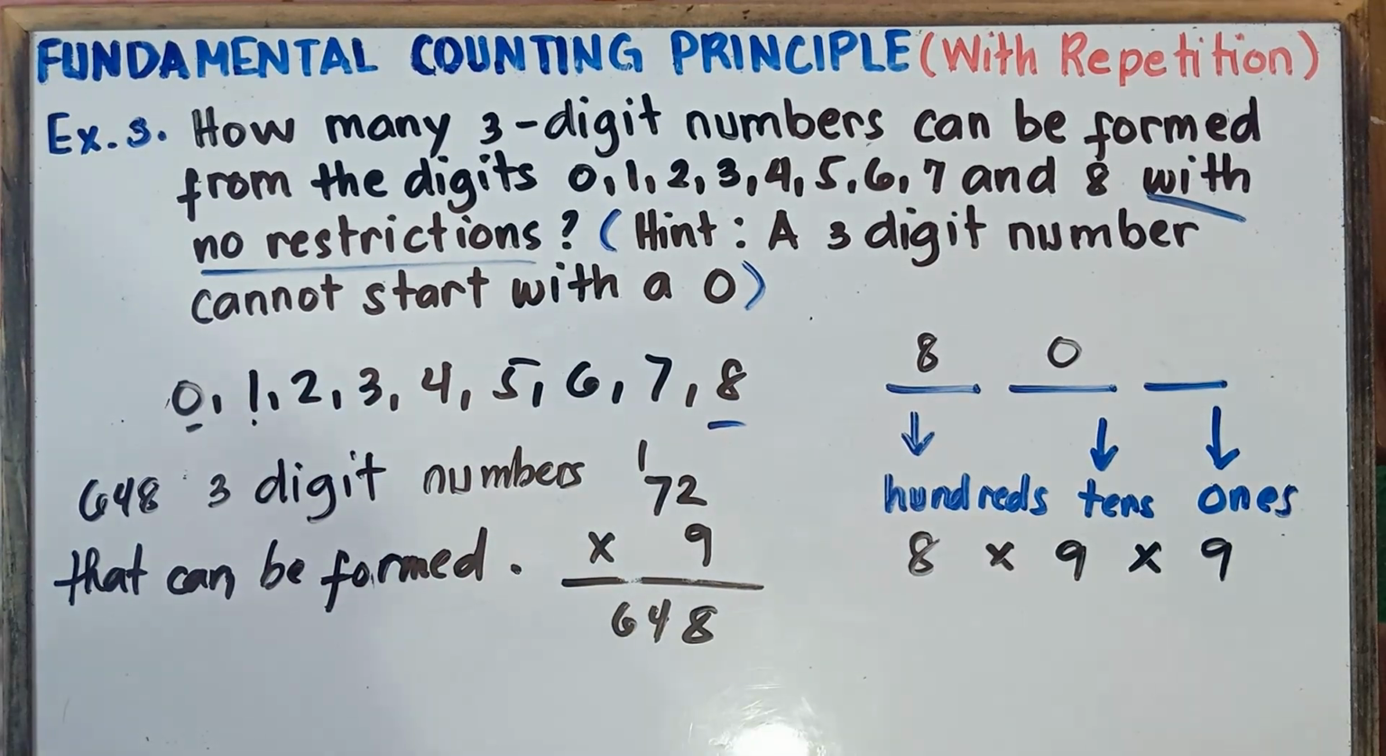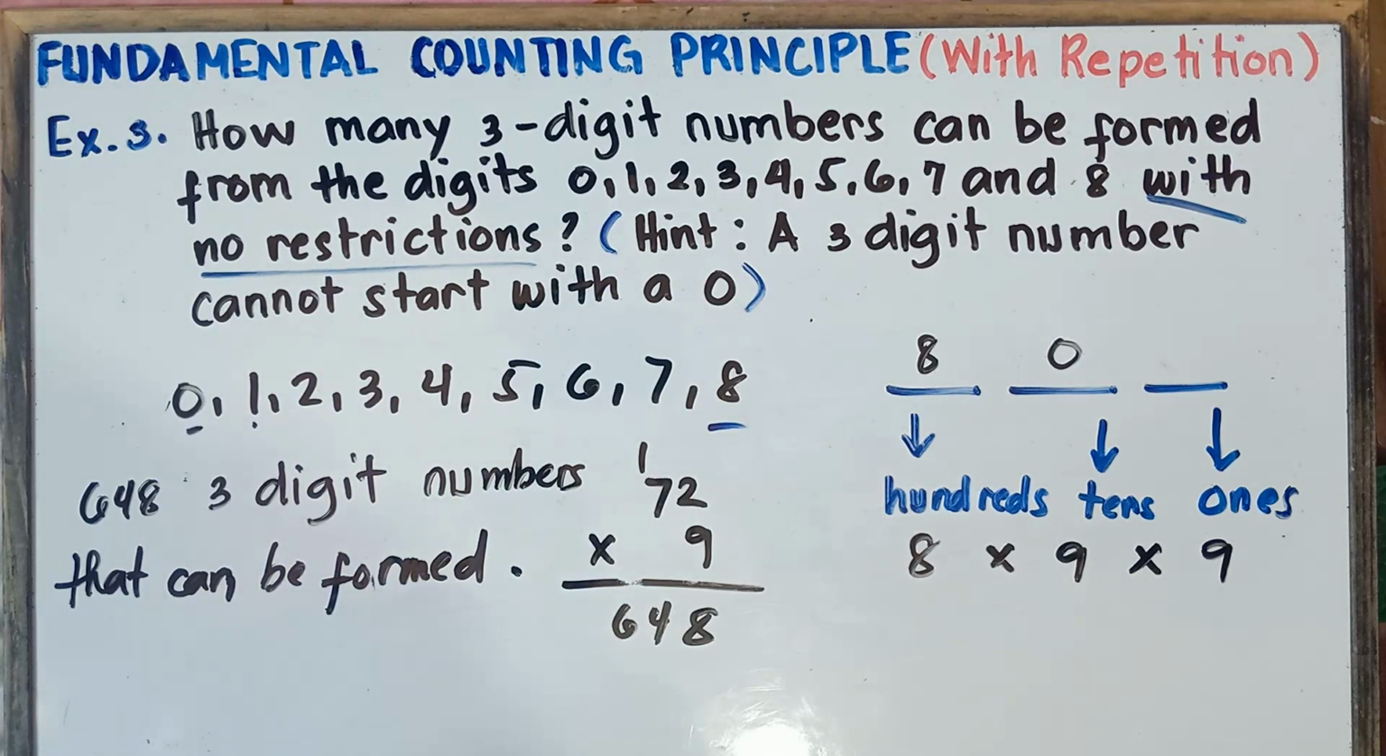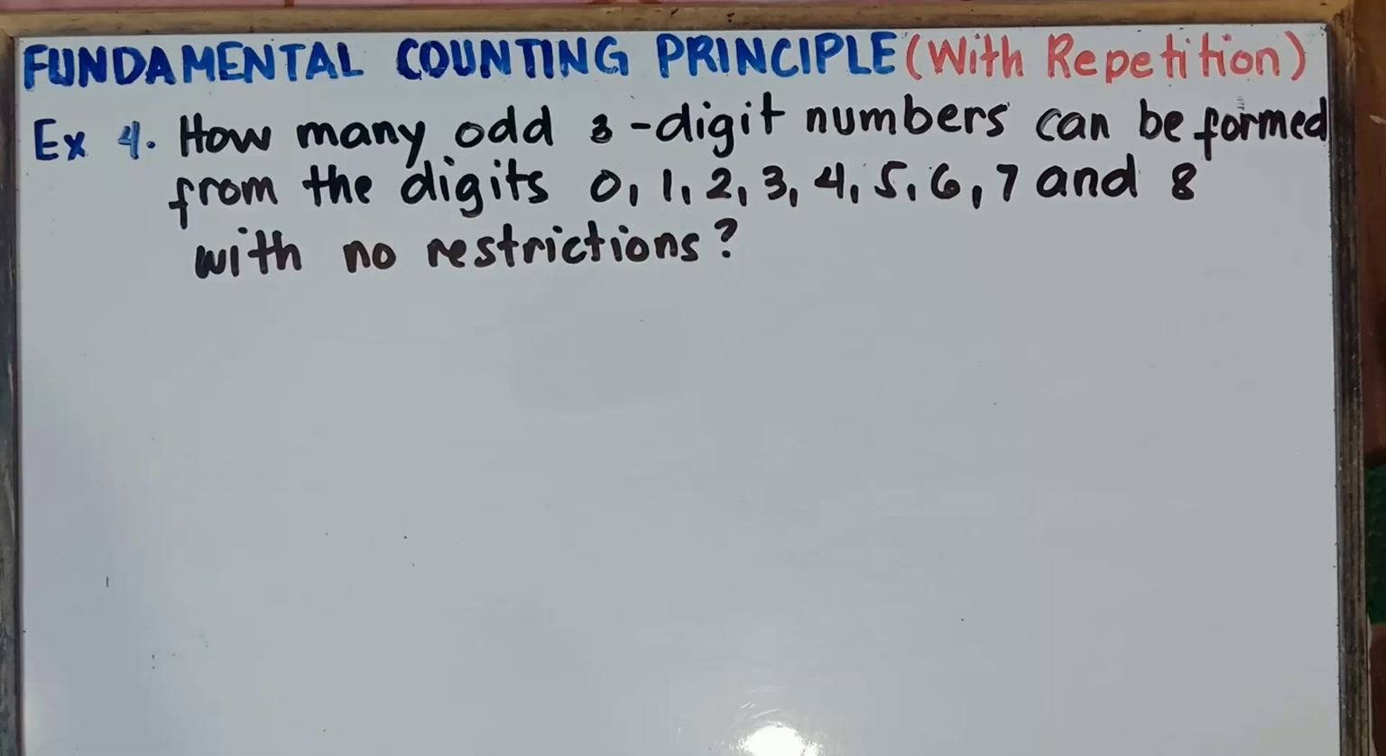Alright, so let's proceed now to another example class. What if we use odd or even numbers? Or let's have odd numbers. Let's proceed now to example number 4 class. Quite tricky for example number 4. So example number 4, how many odd 3-digit numbers can be formed from digits 0, 1, 2, 3, 4, 5, 6, 7, and 8 with no restrictions?